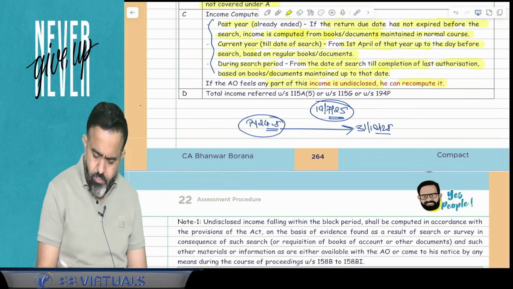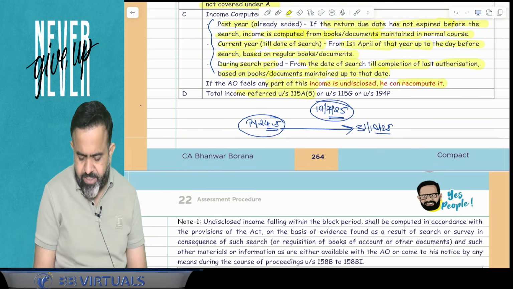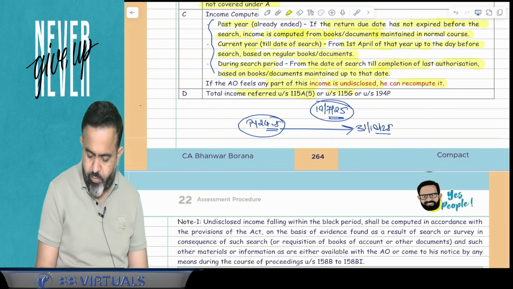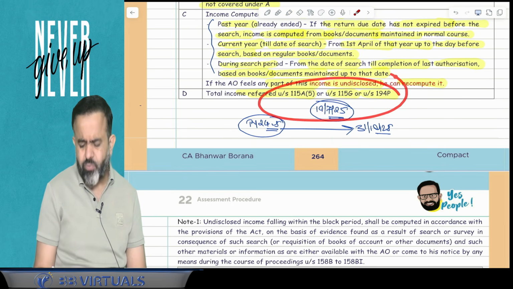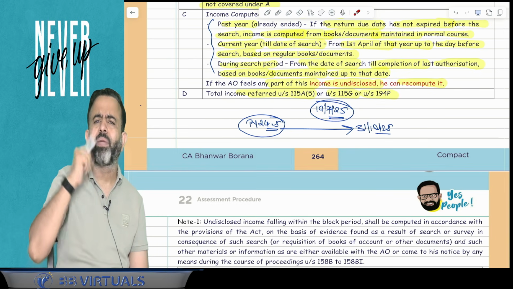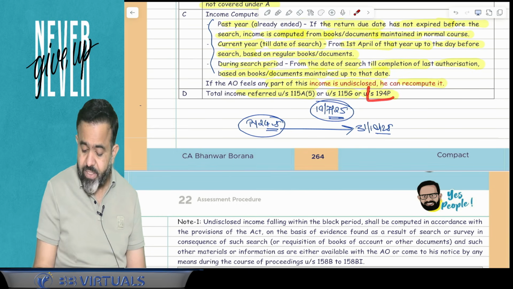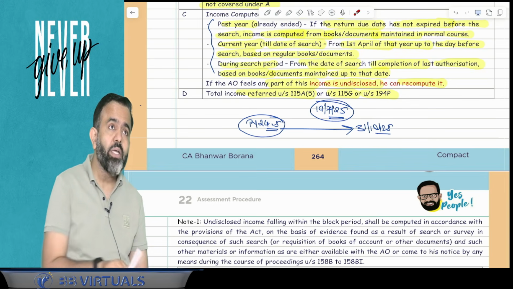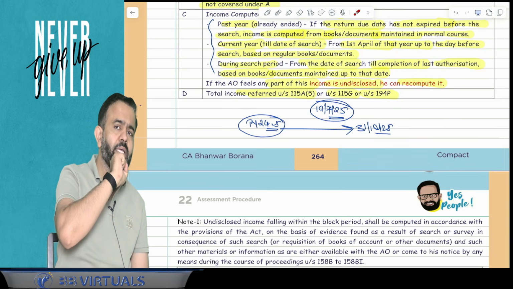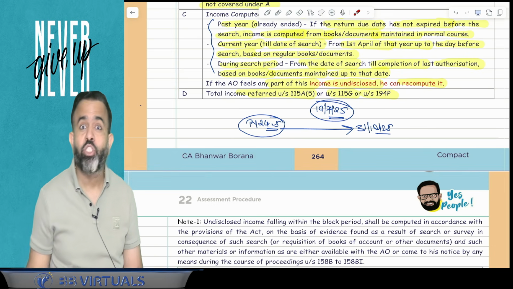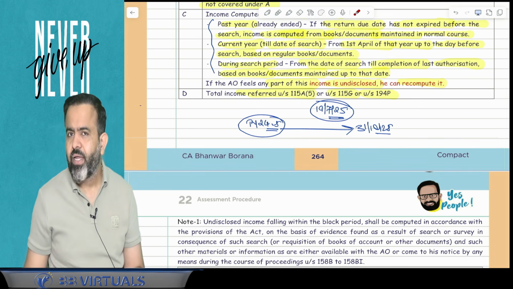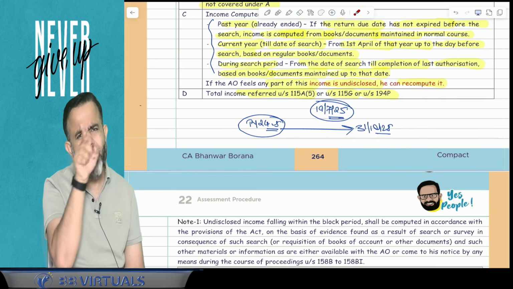Now next part. Total income referred under section 115A subsection 5 or 115G or section 115P. So in simple words, guys, suppose for an example, sometimes it may happen that you do not file the return. If you remember the section 194P, there was one section in the TDS TCS, pensioner, you know that pensioner, and I have mentioned that in that pensioner section,